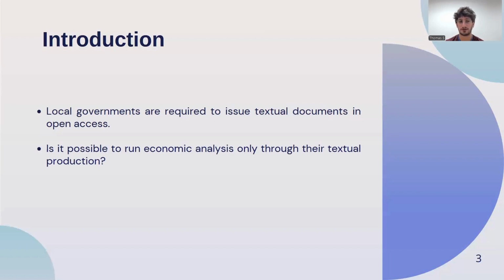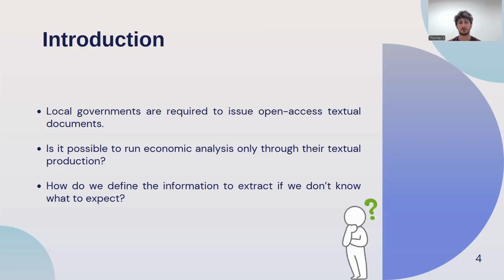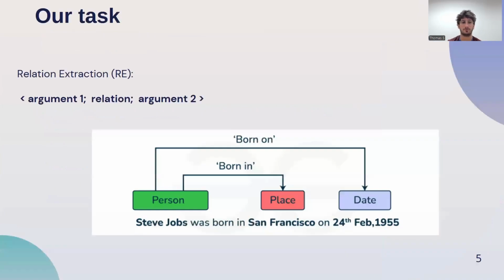So from this starting point, we have a lot of unlabeled data, and in my research project, we ask: is it possible to run an economic analysis only through the textual production of an economic actor? And in this paper, because we have a lot of unlabeled data, we want to see how we define the information to extract if we don't know what to expect. So we know we have unlabeled information, and we know we have some information to extract, but we don't know them. So how do we extract them from this point?